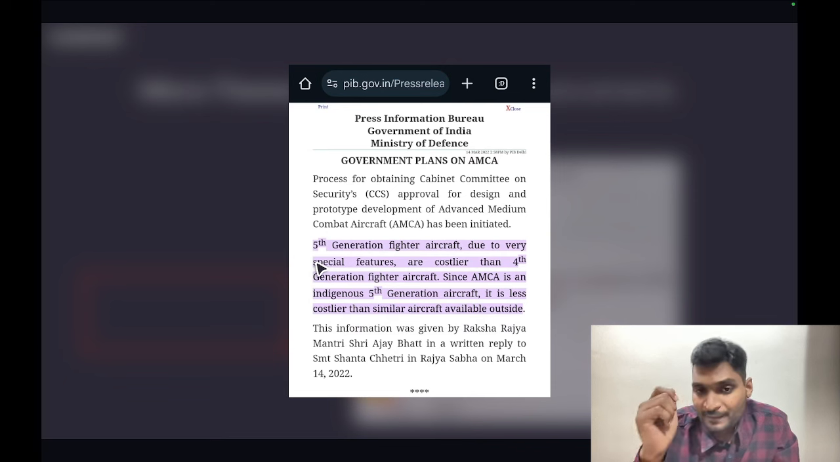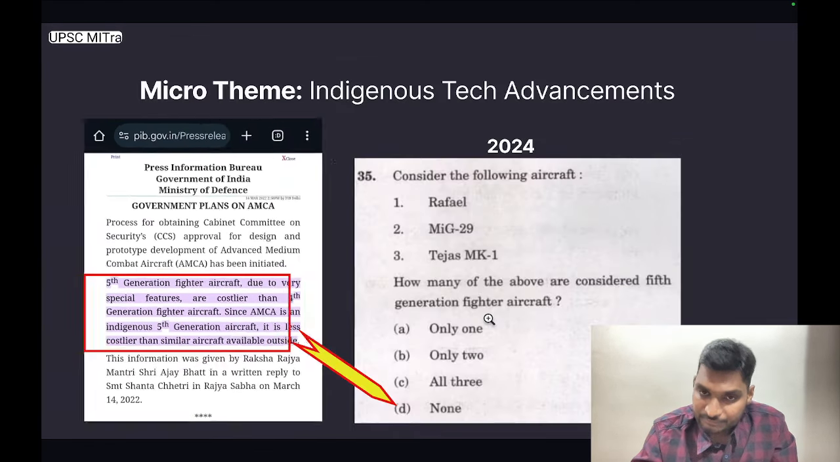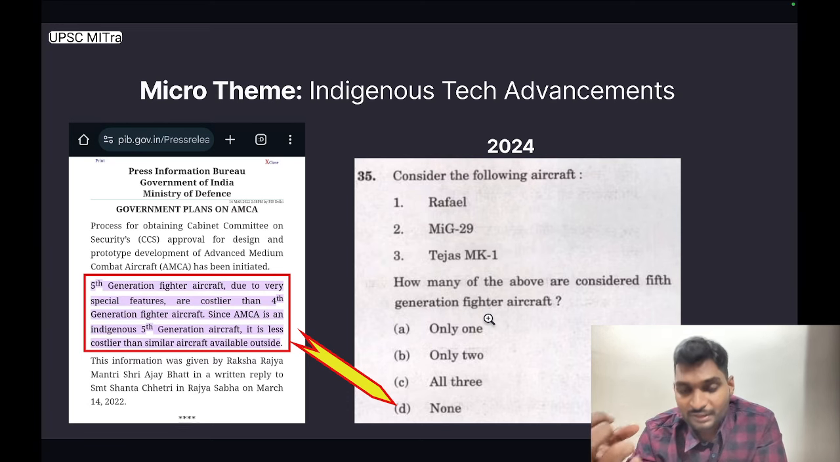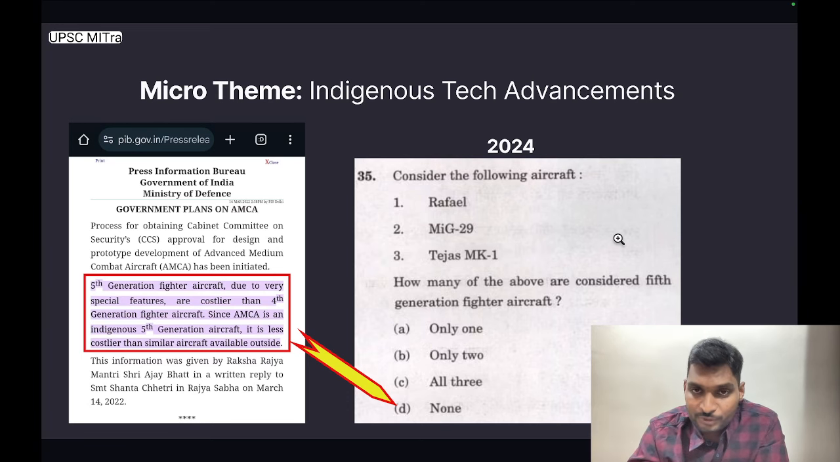It reads, fifth generation fighter aircraft, due to very special features, are costlier than fourth generation fighter aircrafts. Since AMCA is an indigenous fifth generation aircraft, it is less costlier than similar aircrafts available outside. UPSC picked this information and framed a level 3 question in prelims 2024.